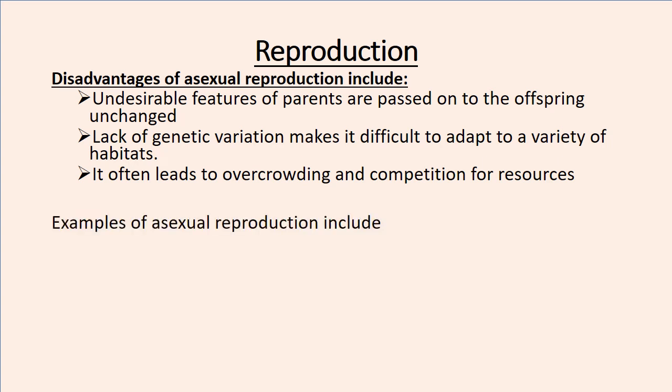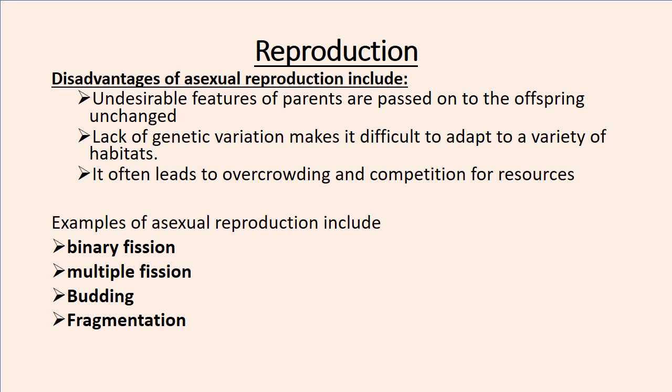So examples of asexual reproduction include binary fission, multiple fission, budding, fragmentation, spore formation. We're going to take a look at each of these, maybe apart from multiple fission, since it is exactly the same as binary fission. Also, vegetative propagation. So we're going to take a look at binary fission, budding, fragmentation, spore formation and vegetative propagation. That's where we're going to end this video. So let's start with binary fission.